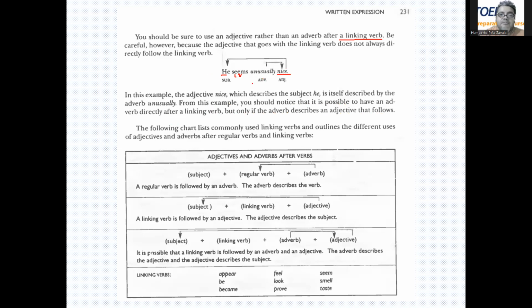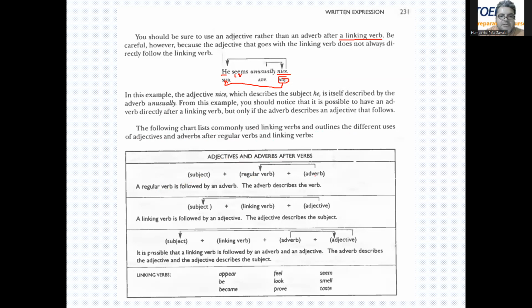Okay. So adjectives describe nouns or pronouns, just the subject, and they usually precede the noun, but we find it after a linking verb. All right, the following chart lists commonly used linking verbs and outlines the different uses of adjectives and adverbs after verbs and linking verbs.